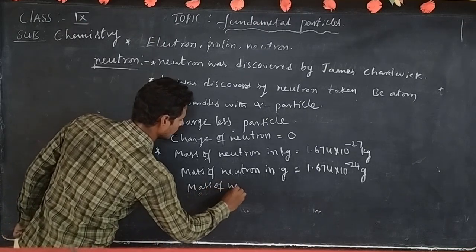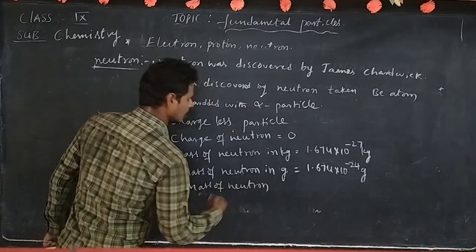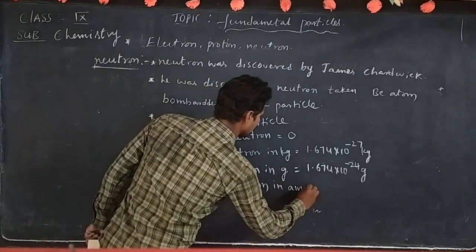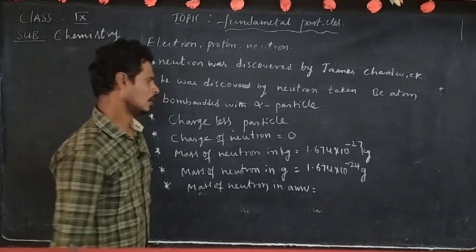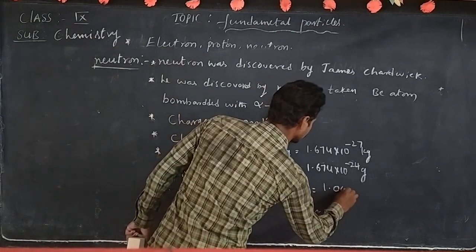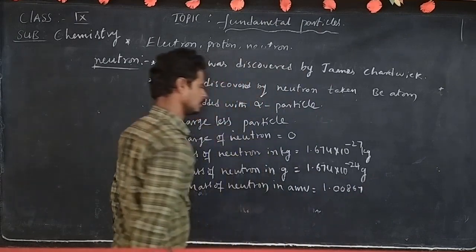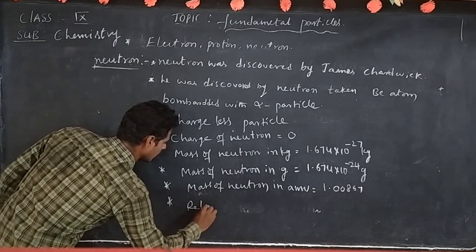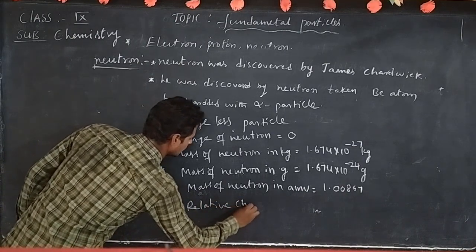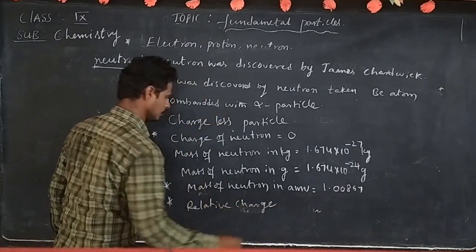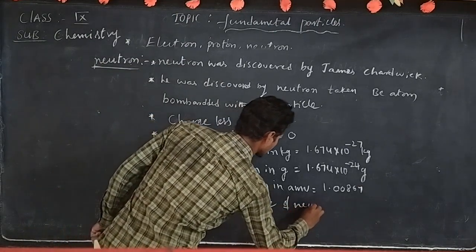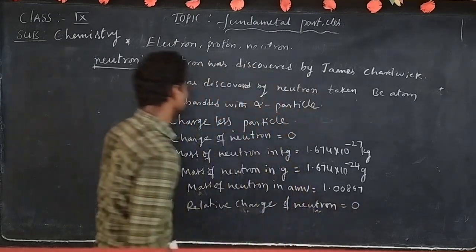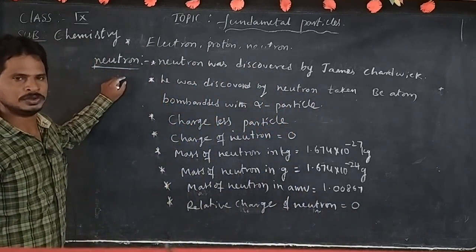Mass of neutron in AMU, atomic mass unit, is 1.00867. Last one, relative charge of neutron is equal to 0. These are the properties of the neutron.